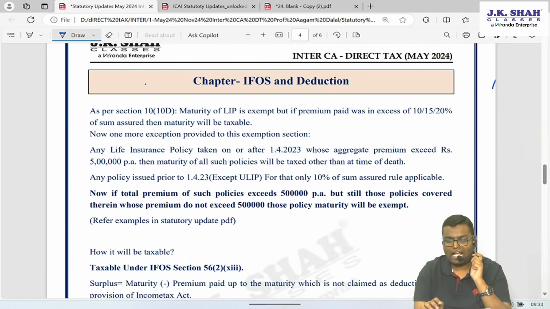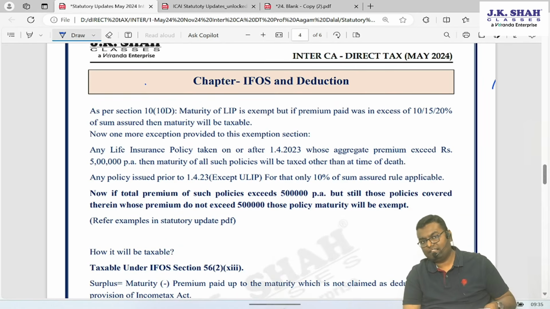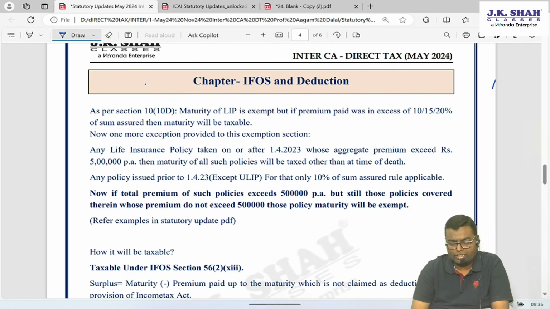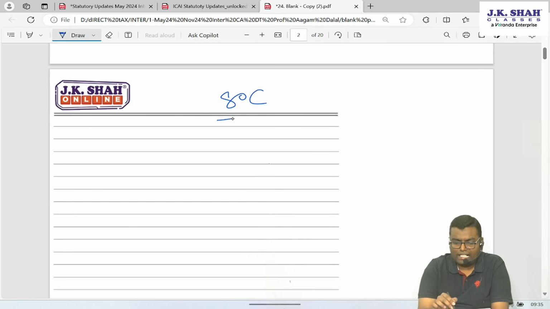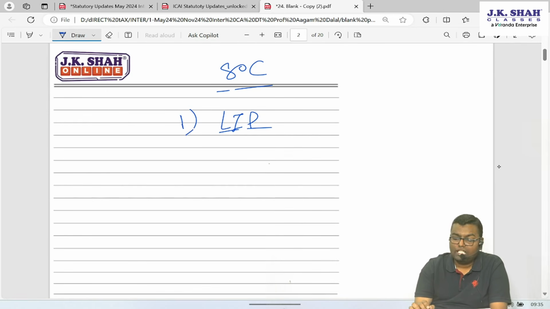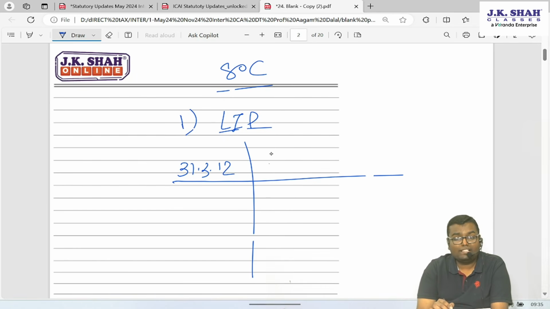Then in the chapter IFOS, yes, it's a great amendment applicable to you people also. Let me go to the base first of all. It must have been discussed in the classroom, but still. In the deduction chapter, you must have studied section 80C. And in that, the first deduction is life insurance premium. If the policy is taken up to 31st March 2012, how much deduction is allowed?